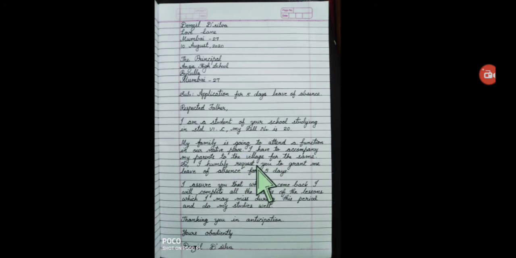Letter writing is an art. It depends on the person how nicely he can write it. Okay, and remember, these letter addresses all come to the left side, not on the right side. Even the subscription goes to the left side. So this format you must follow for writing letters, even at the high school level and even in college. This pattern is followed now.